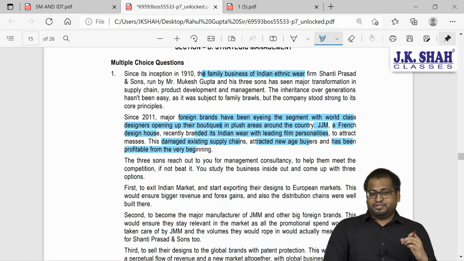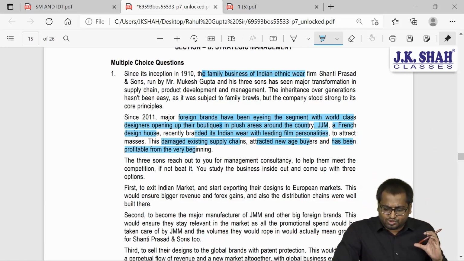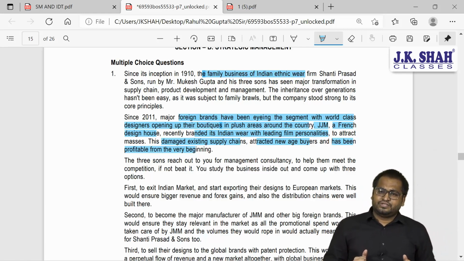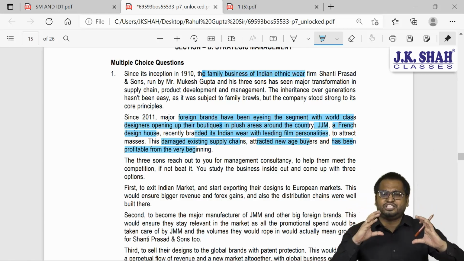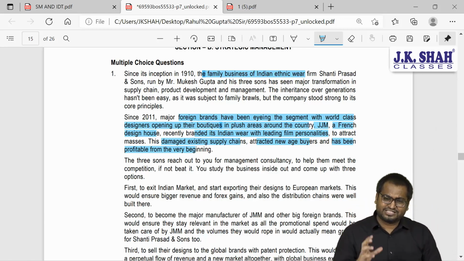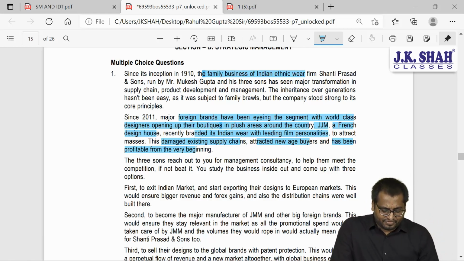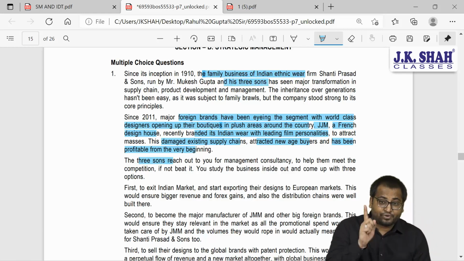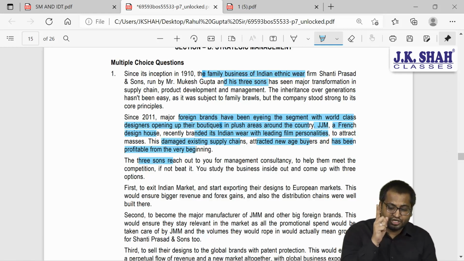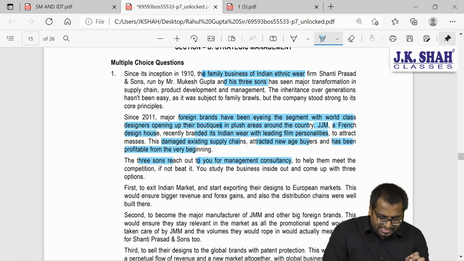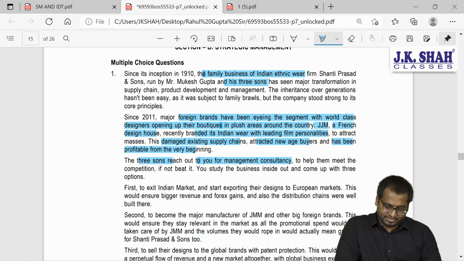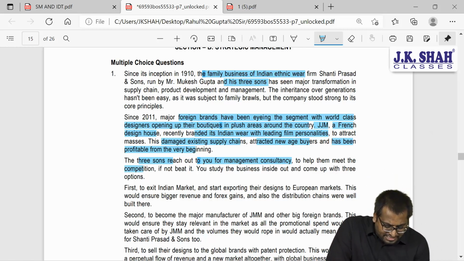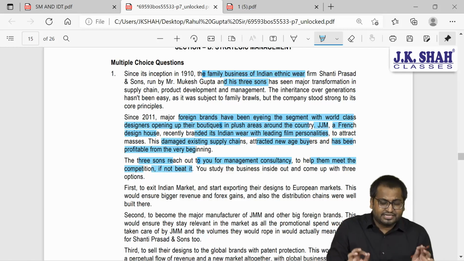So now this is the problem. In the first paragraph, they spoke about the history of the business. In the second paragraph, they discussed the issue. What is the issue? What is the problem area, pain point? Look at the third paragraph. Gupta and 3 sons, right? So these 3 sons have approached you for management consultancy to help them meet the competition, if not beat it.